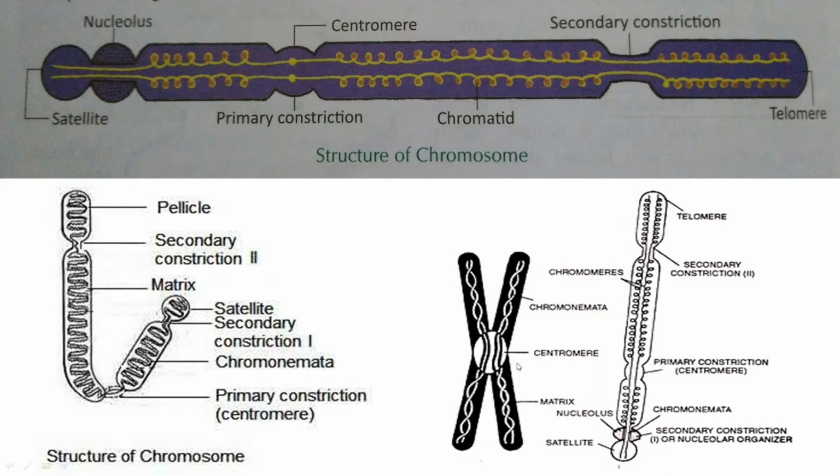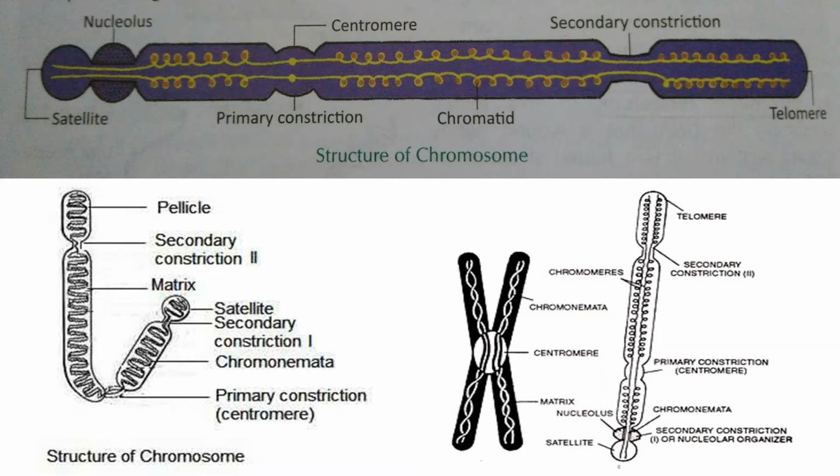Okay. So according to the location of the centromere, chromosomes can be of 4 types: telocentric, acrocentric, metacentric and submetacentric. Telocentric means the centromere is always present at the topmost, the telomeric end. Telomere, this is the end of the chromosome. Acrocentric means just below the telomere. Next is metacentric, which is in the middle, and submetacentric is a little above the metacentric position. Okay. So these are the 4 types of positions.